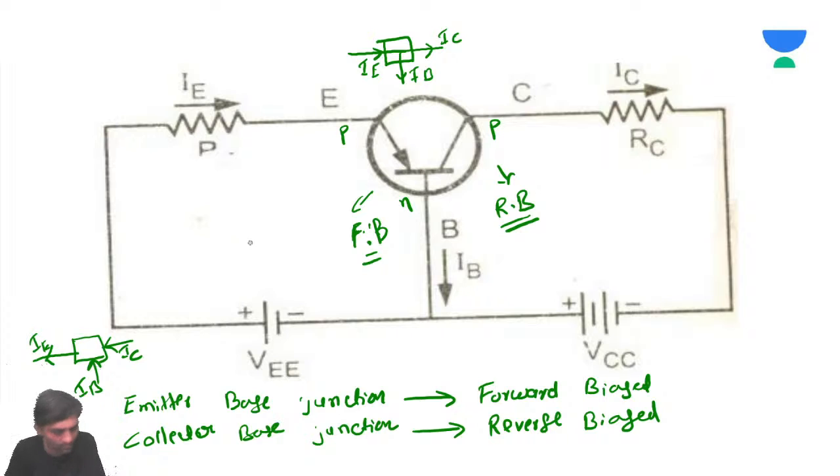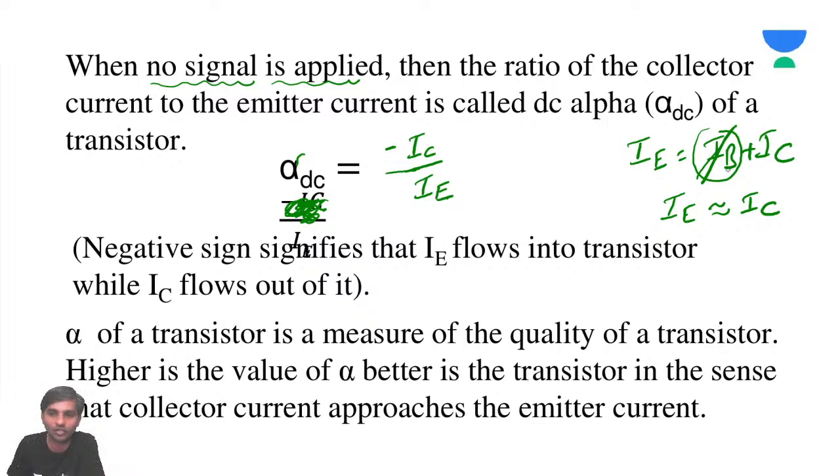You are right, Krishnaveni. I'm talking about when compared with the IC value. See, if this is 95, this is 5. So 5 is far less than 95, right? But just for the sake of convenience, I'm assuming that IB can be neglected. If that is the case, IE becomes IC.